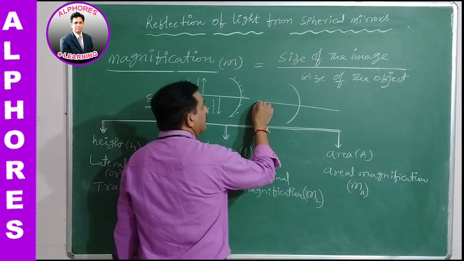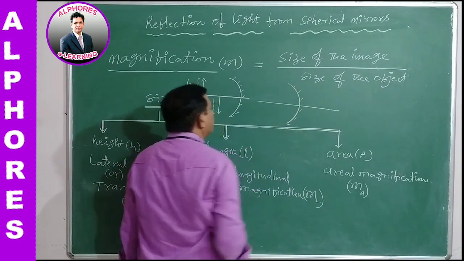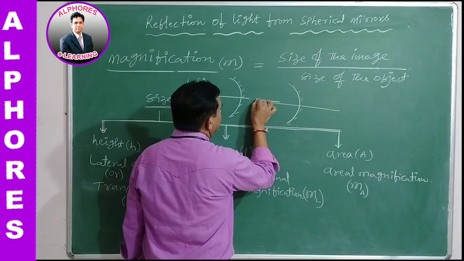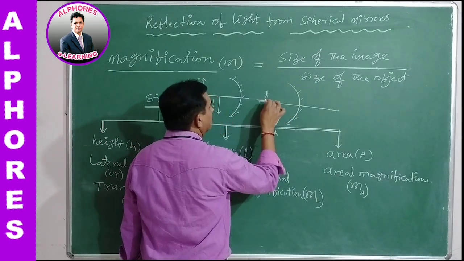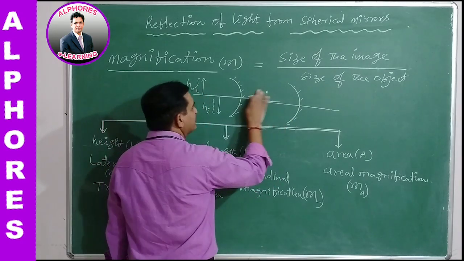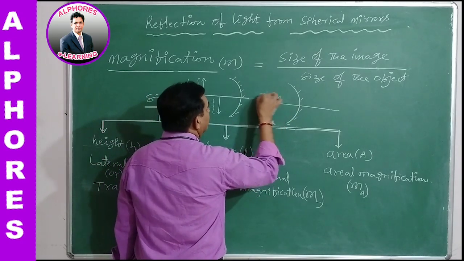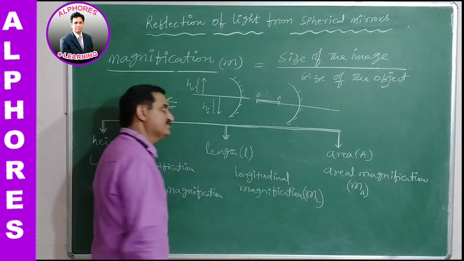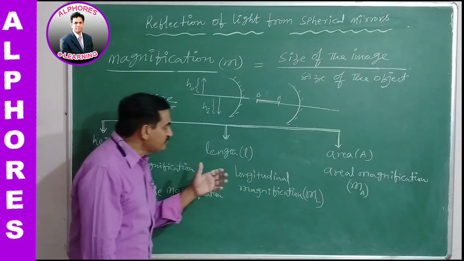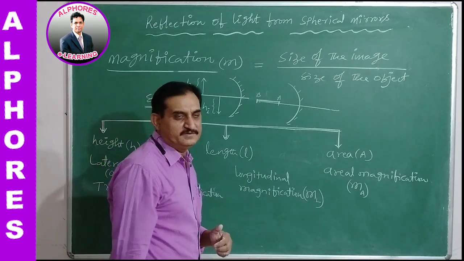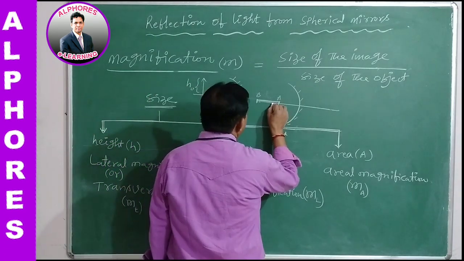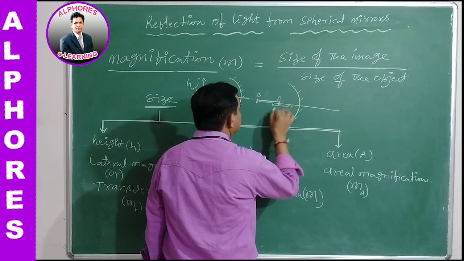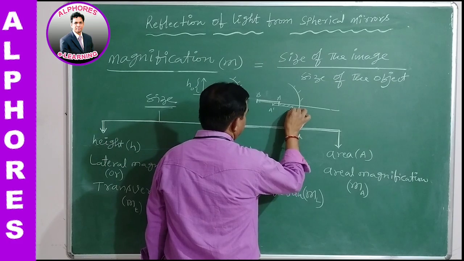This is a spherical mirror, and length means a stick of length, suppose L object, or otherwise we can take AB as the length of the object which is kept along the principal axis. Of course, its corresponding image is formed along the same principal axis somewhere here. This is A dash, B dash.